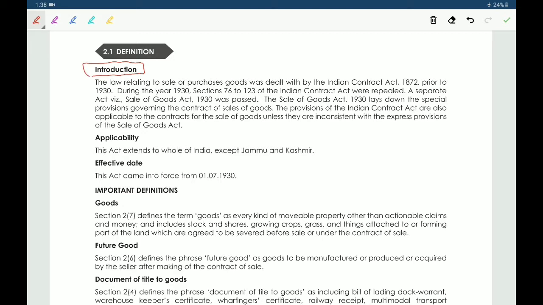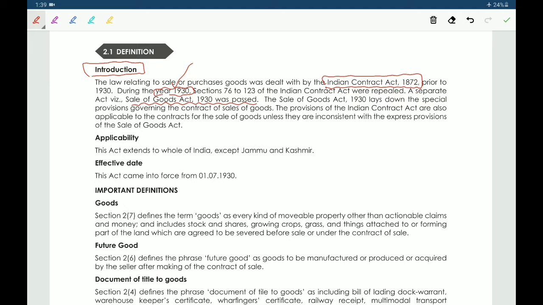So before 1930, the law relating to sale or purchase of goods was dealt with in the Indian Contract Act 1872. Okay. After that, in 1930, the Sale of Goods Act 1930 was passed. So this is the introduction points.